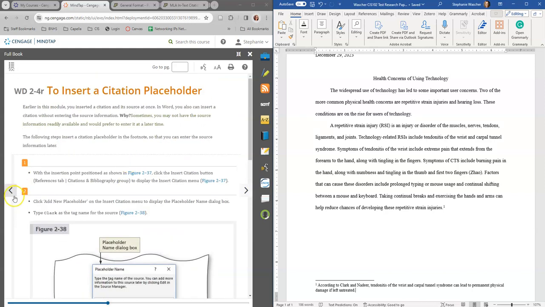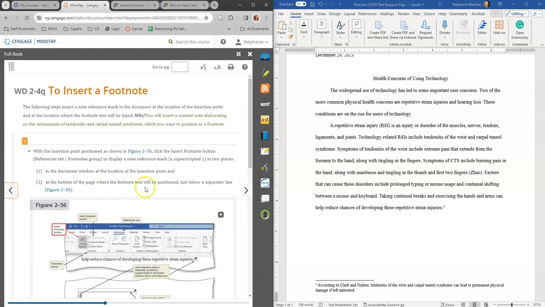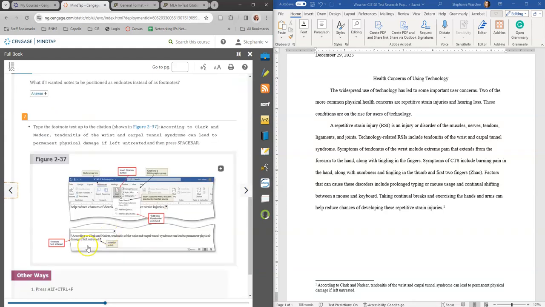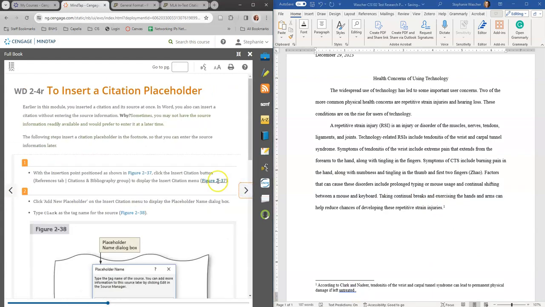Let's see, figure 237. I think we got to go back one so that I can see. Figure 237. So here's 237, and my insertion point is right here. I'm going to leave that insertion point and stay where I'm at. I'm going to learn not to make changes as we go.